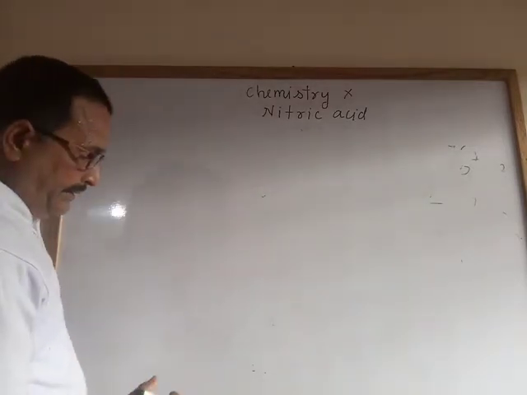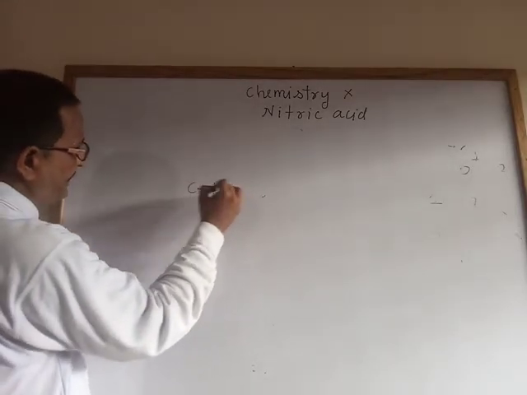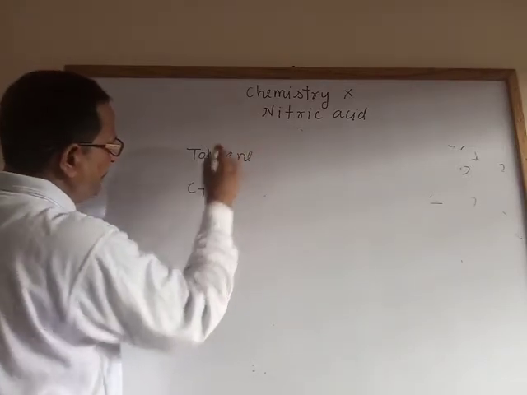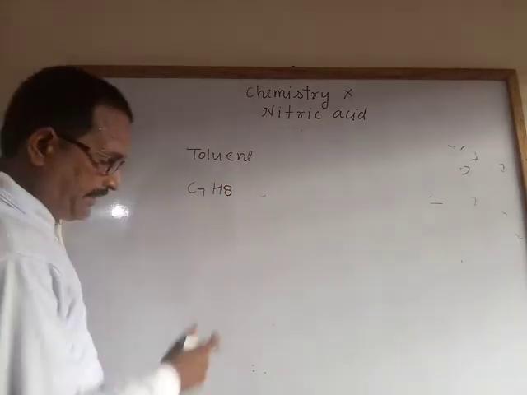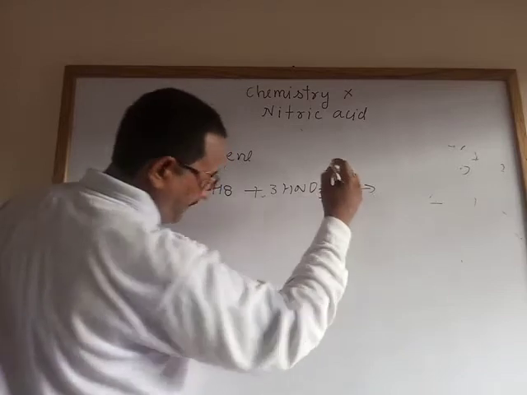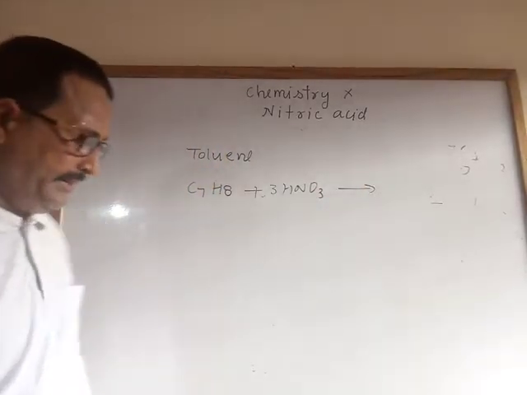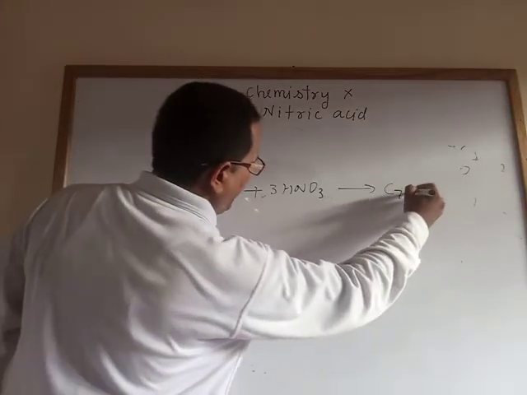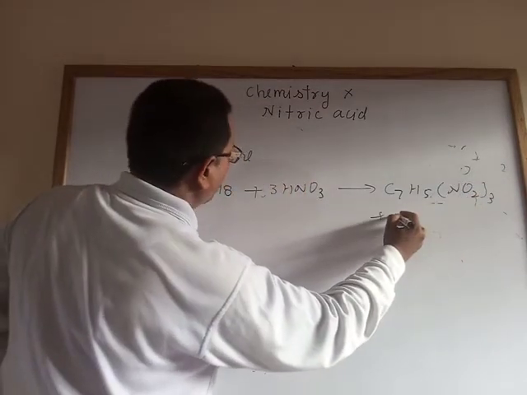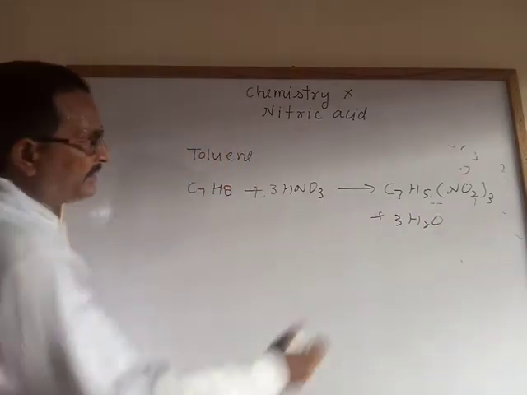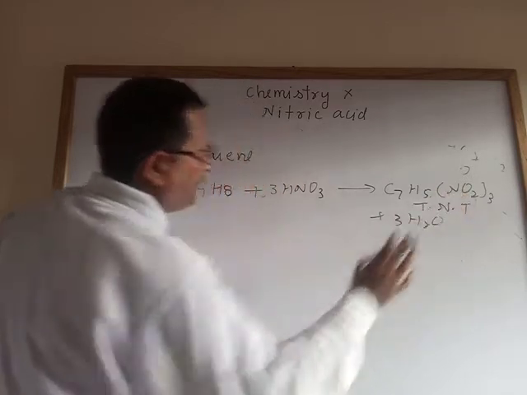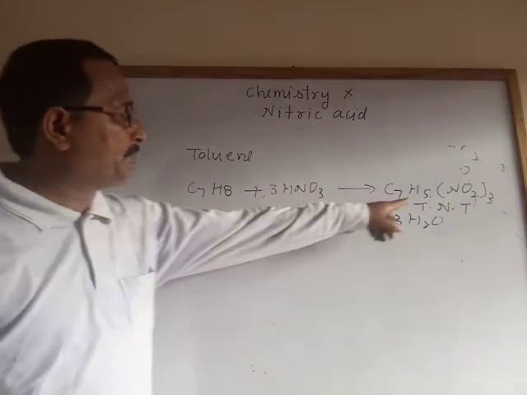When toluene, C7H8, reacts with nitric acid, it forms TNT, trinitrotoluene, C7H5(NO2)3 and water. Someone is going to ask what is toluene: it is an organic solvent. This one is called TNT, trinitrotoluene. That is explosive. This is explosive in nature.